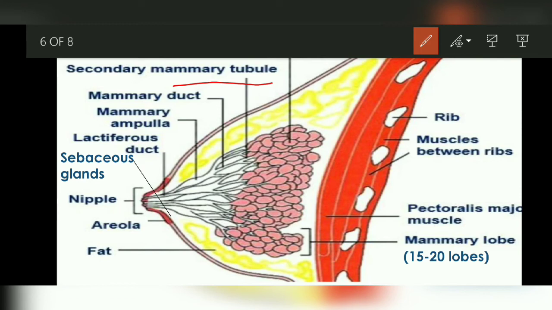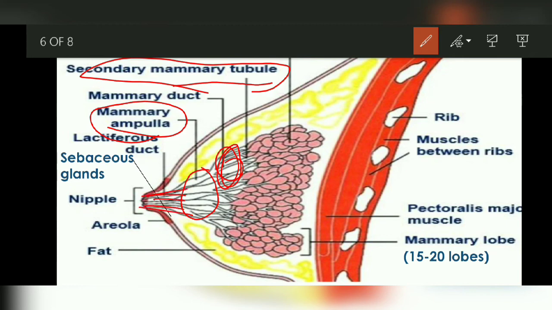Here the milk is produced, and afterwards it is transferred into the ducts of the alveoli. Each alveolus has its own duct, and these ducts are called secondary mammary tubules. From the mammary tubule, the milk is transferred into the mammary ducts, and from the mammary duct into a dilated structure called the mammary ampulla, also known as the lactiferous sinus.